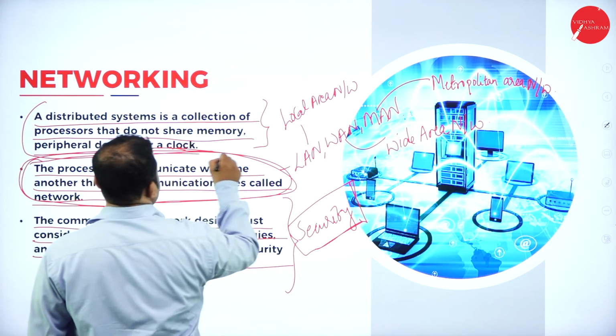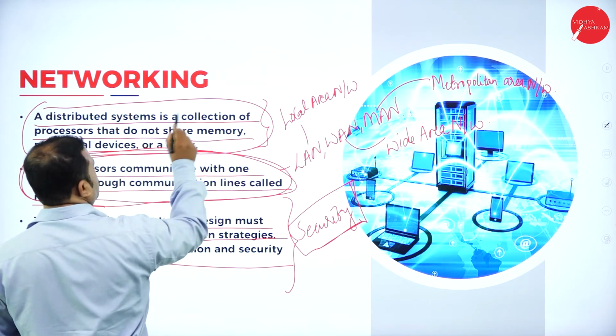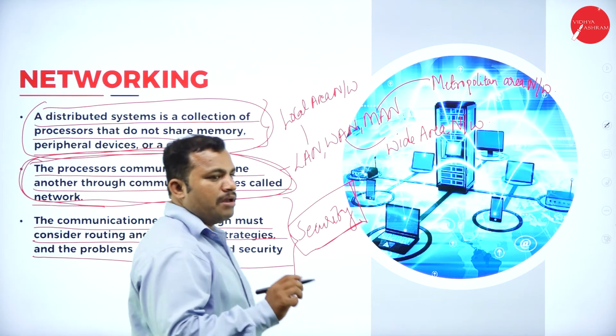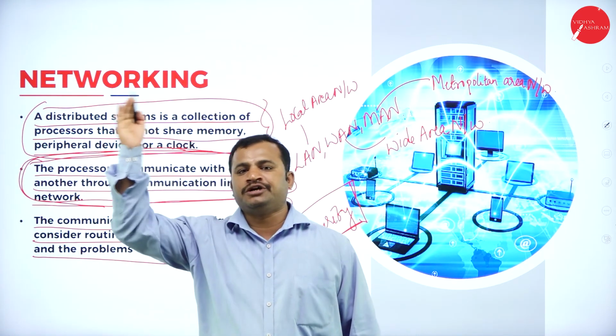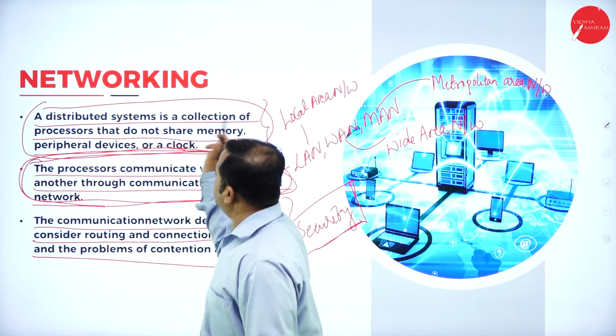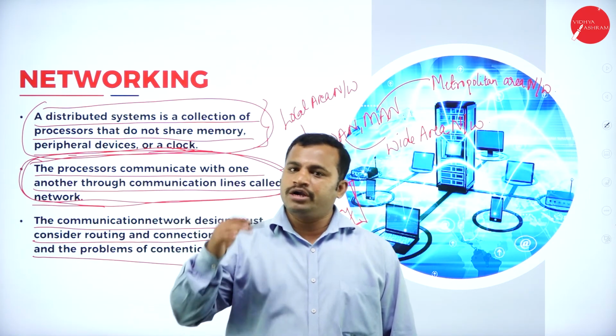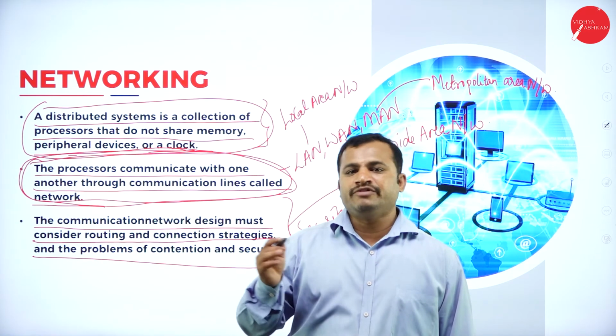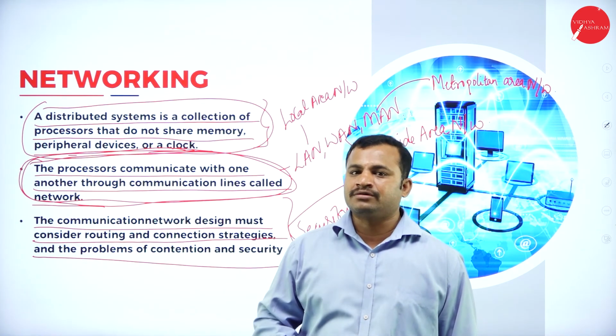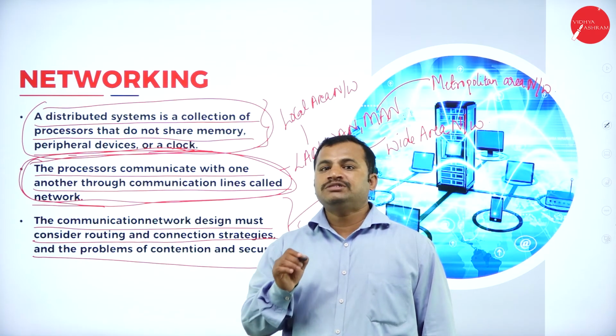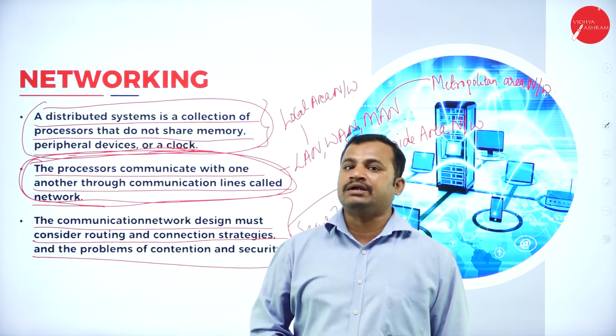A distributed system is a collection of processors that do not share memory. That means the memory of one computer is not shared with any other computer. Peripheral devices, whether an IO device or any other type of device, are not shared with one another. And a clock, meaning time, cycles per second.